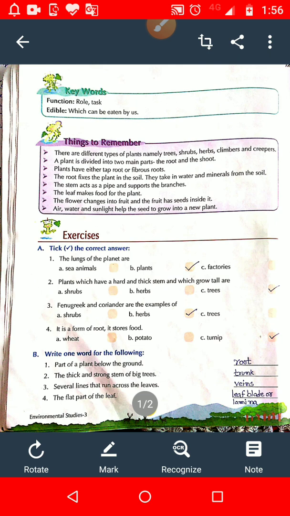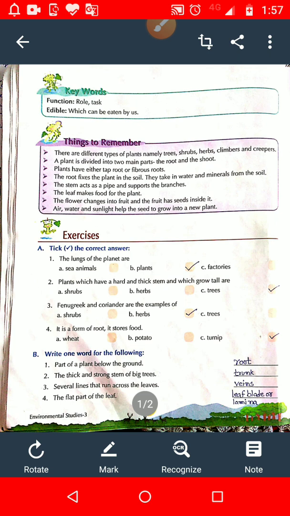Because of the green pigment present in the leaf, known as chlorophyll, and in the presence of sunlight, air, water, they prepare their own food, and this whole process is called photosynthesis. I explained this in detail when I explained the function of leaf.